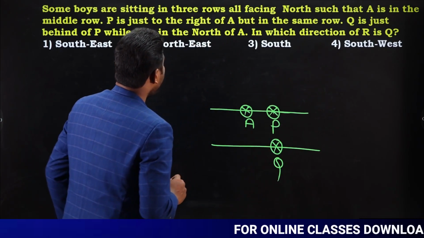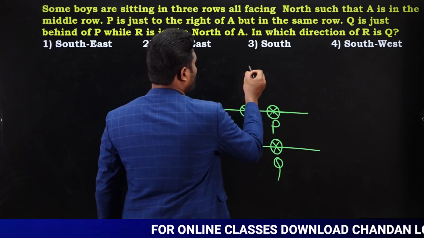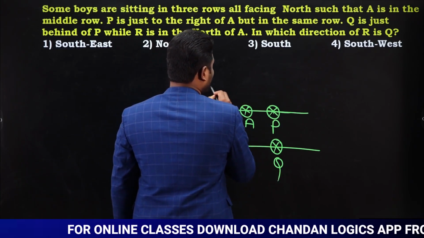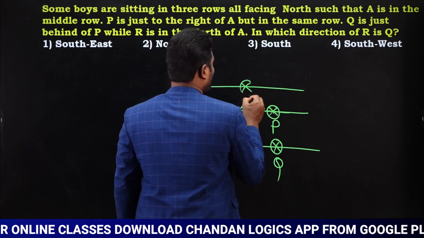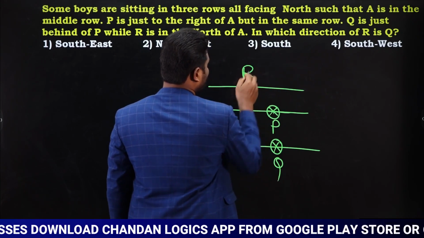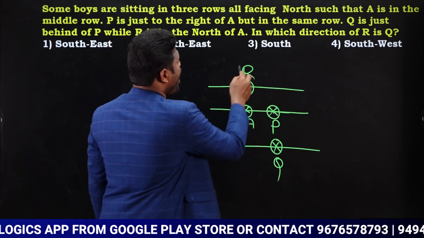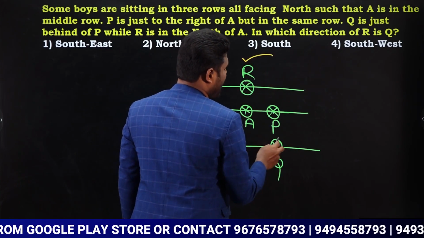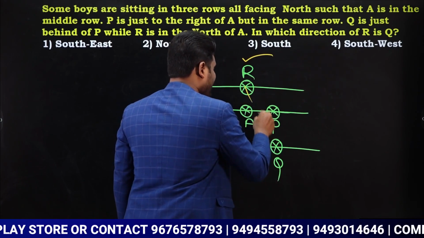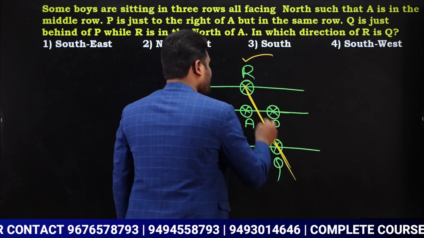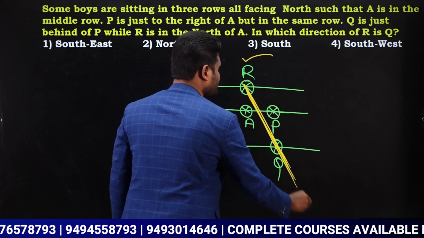Next, R is to the north of A. As this is A, north of A, who is there? R. R is to the north of A. Now what is our question? In which direction of R is Q? Which means when I look from R, Q is in which direction? That is my question.